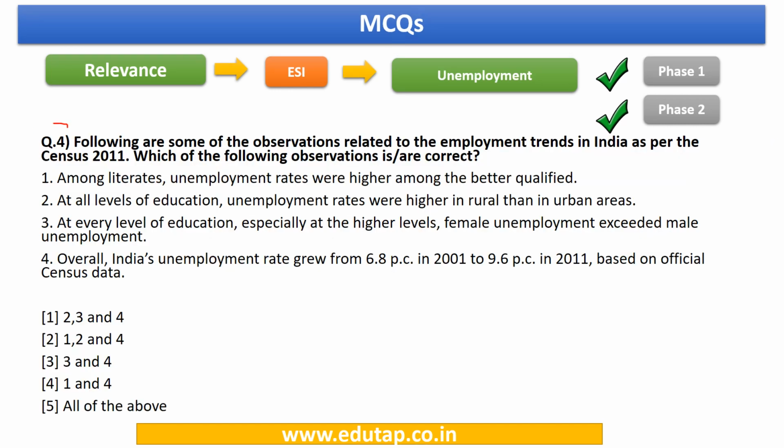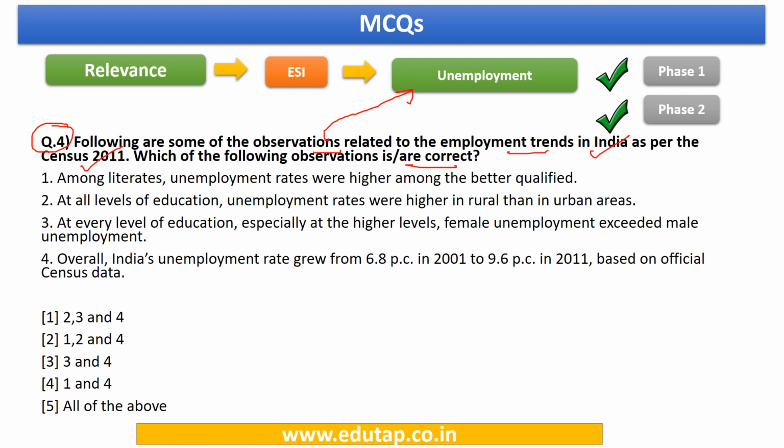Now let us have a look at question number 4. So it says, following are some of the observations that were related to the employment trends in India as per the census 2011. So which of the following observations is or are correct? This particular question can be linked to the employment generation topic of the ESI syllabus. Now let us have a look at the statements one by one.